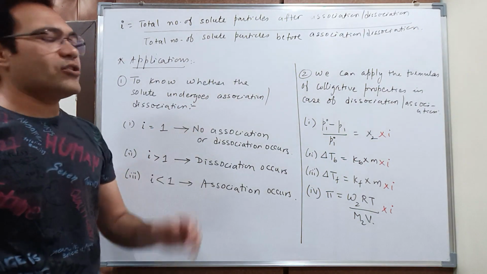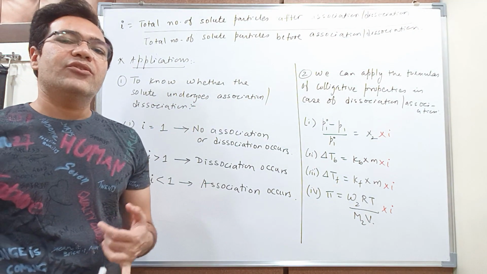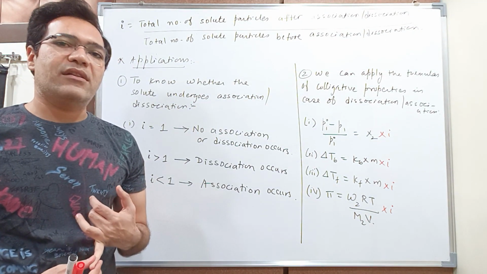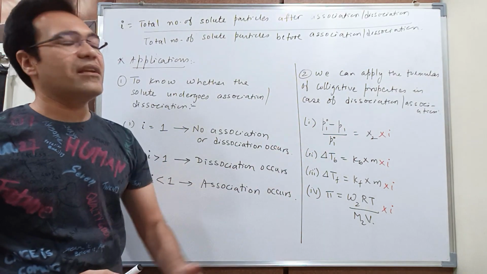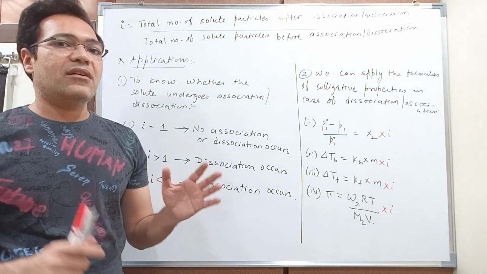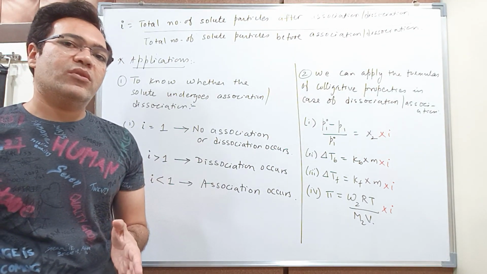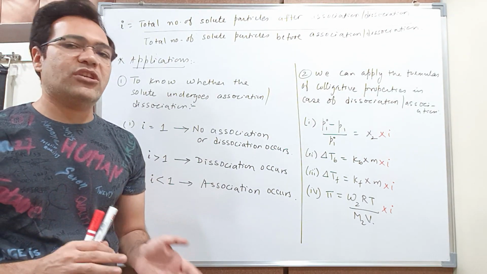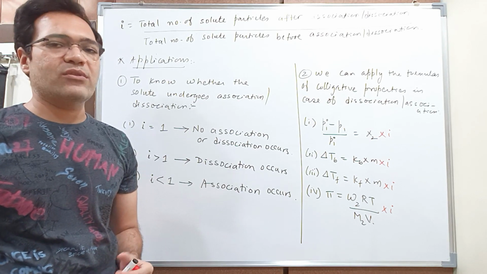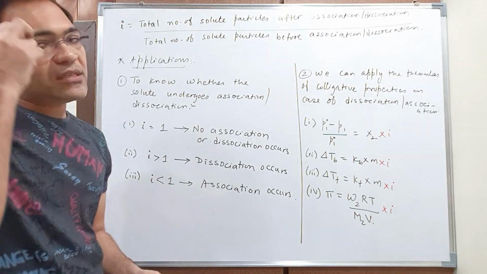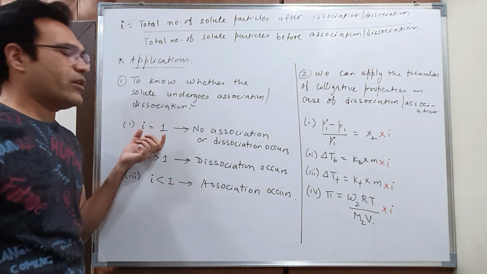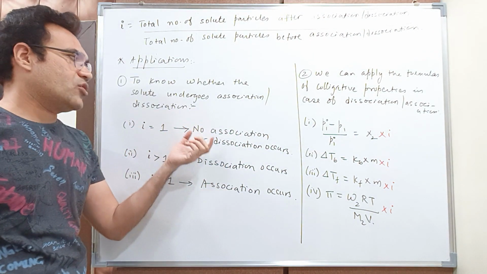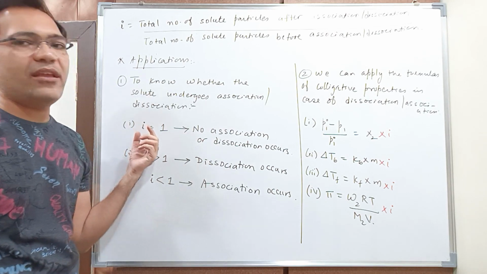So these are the two applications. The first is that you can decide whether your solute particles are undergoing association or dissociation inside the solution. And the second is that we can apply the formulas to cases of association as well as dissociation by using Van't Hoff factor, right? Students, it is very clear from these two applications that for non-electrolytes, no association or dissociation occurs and the value of i will be 1.